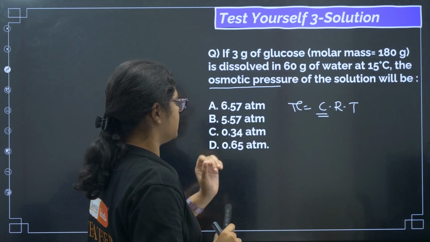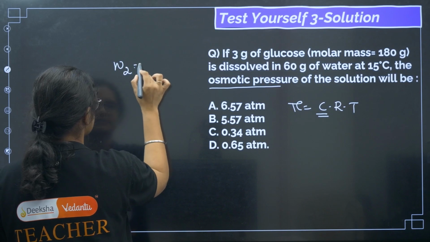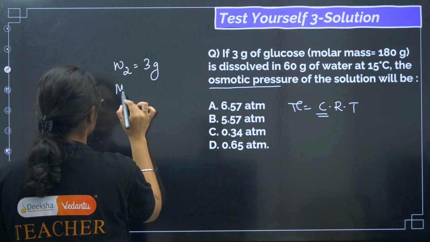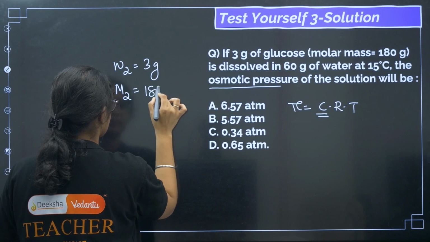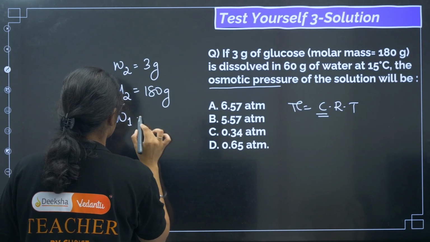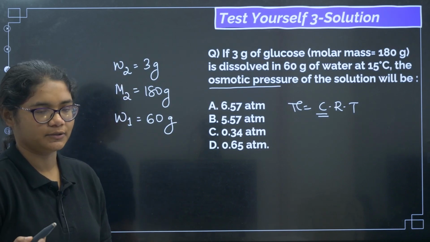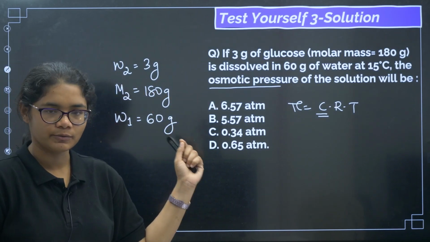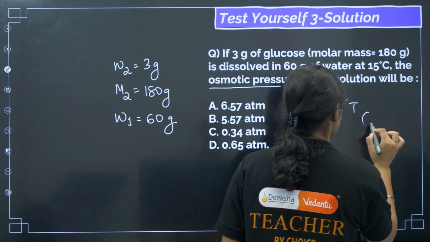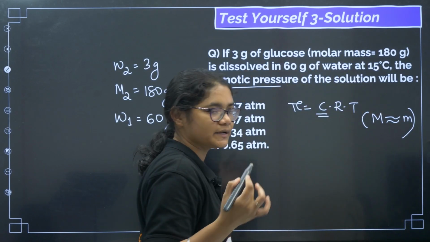But here, if you see what is given, 3 gram of glucose means W2 is 3 gram. Then we have the molar mass M2, 180 gram. And then we have 60 gram of water, so 60 gram of water is W1. But for molarity we actually need the volume of the solution, and there is no information regarding the volume of the solution. So in such cases, we can consider molarity almost equal to molality, and we need to solve the question accordingly.